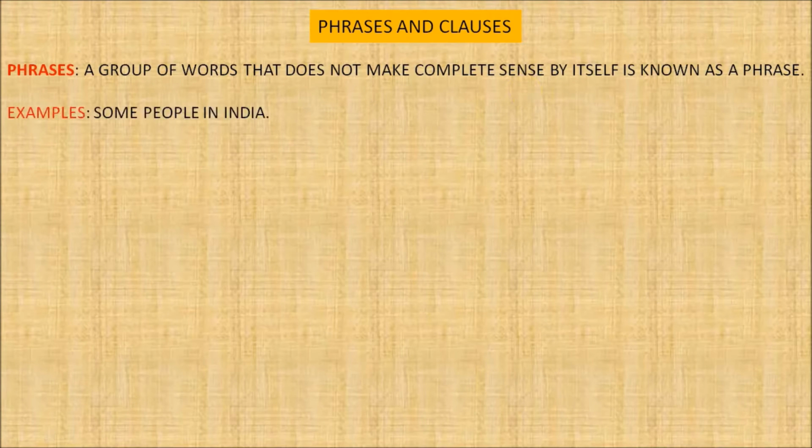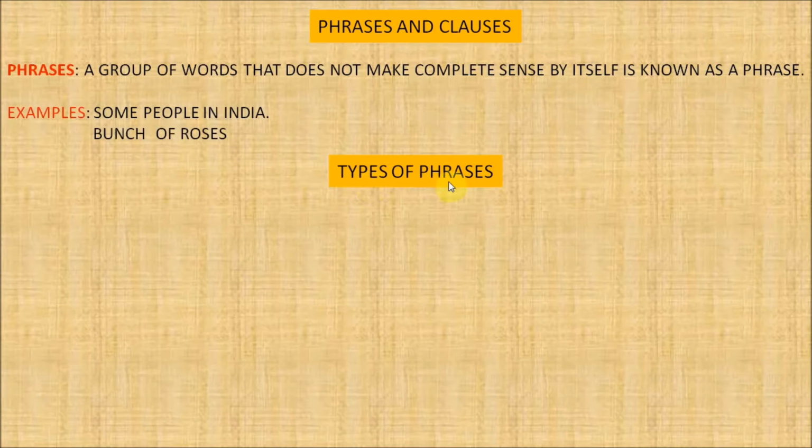Let's see some examples. Some people in India. It is a group of words, but it does not give us complete sense. Therefore, it is a phrase. So also, bunch of roses. This is a group of words which gives us some sense, but it does not give us complete sense. Therefore, both examples are phrases.